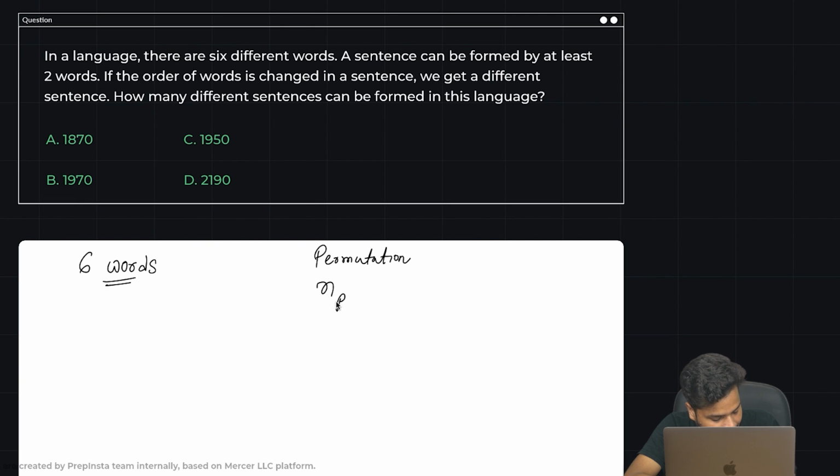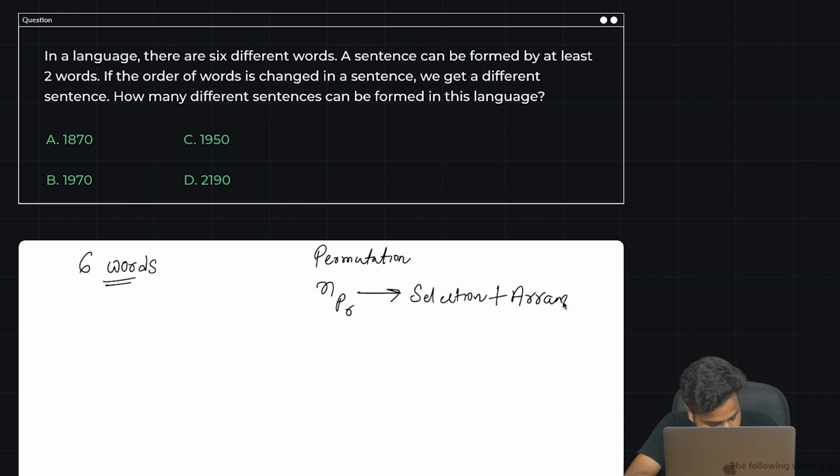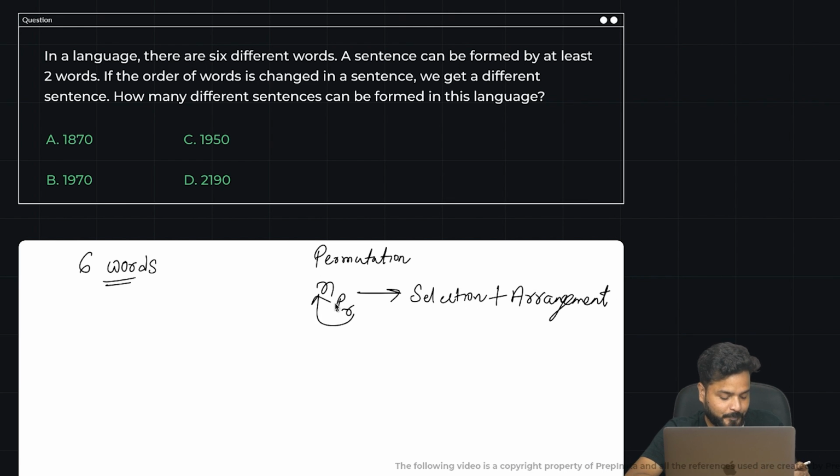That is nPr. What is nPr, guys? Selection plus arrangement. So nPr means selecting r out of n and then arranging them as well. So the formula goes by this.